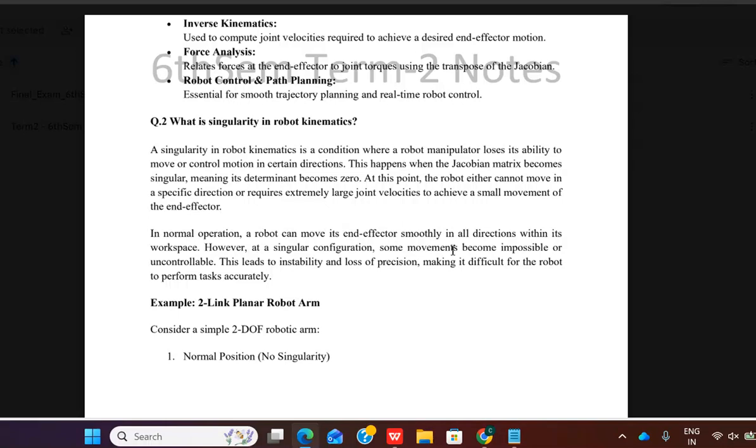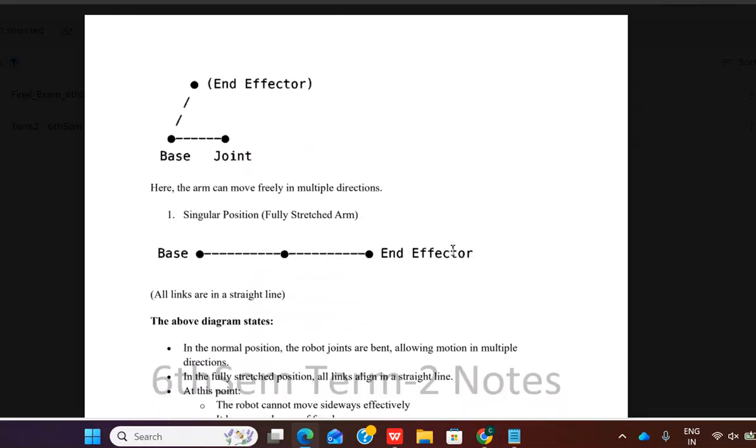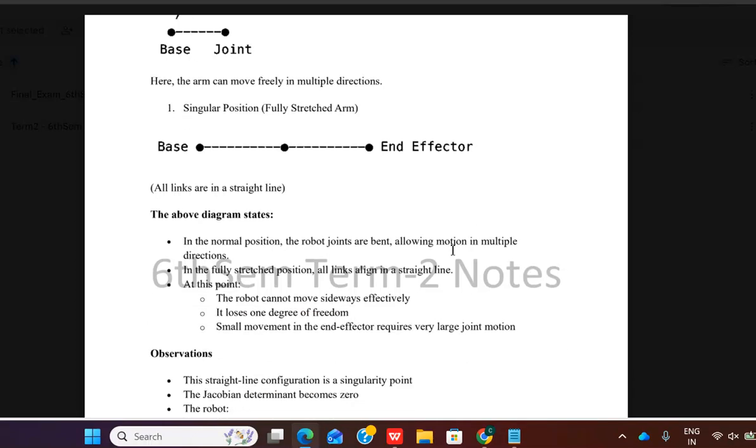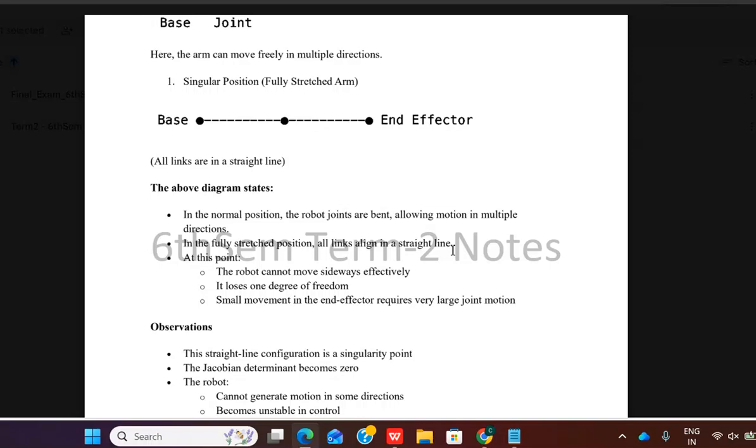Knowing this helps planning, and we consider the position in a better way. In the wrong position, there would be an effect on motion in multiple directions. There could be instability, and the robot can lose degrees of freedom.